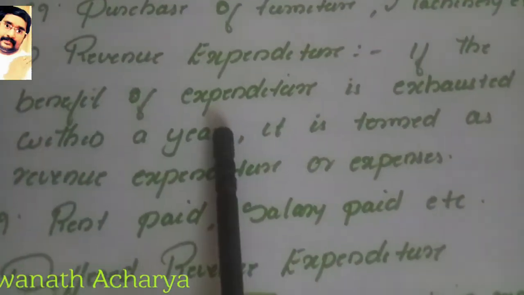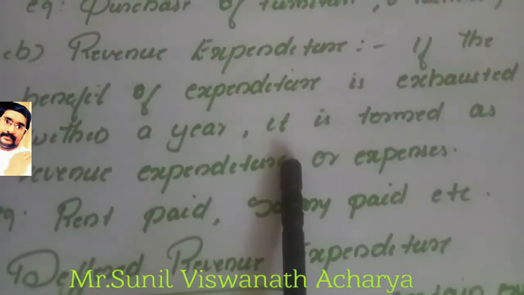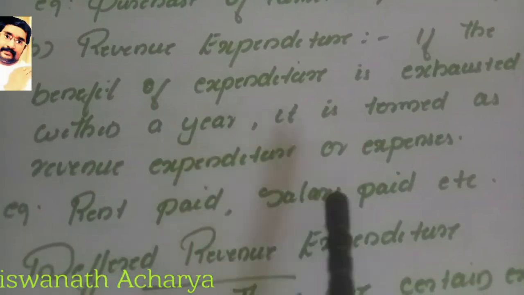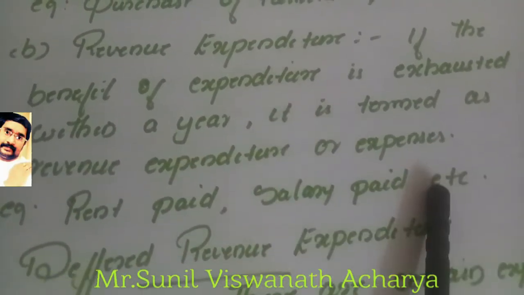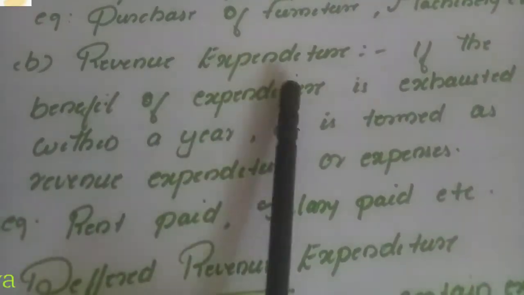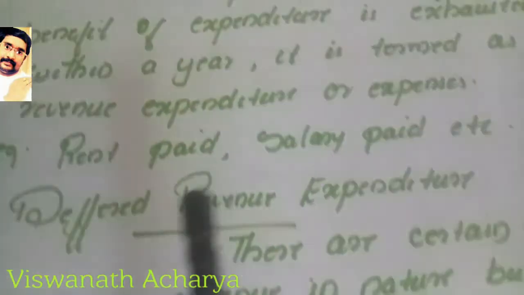So any expenditure whose benefit will finish or exhaust within 1 year, we call revenue expenditure or expense. Examples: rent paid, salary paid, commission paid, interest paid. These are all examples of revenue expenditure.